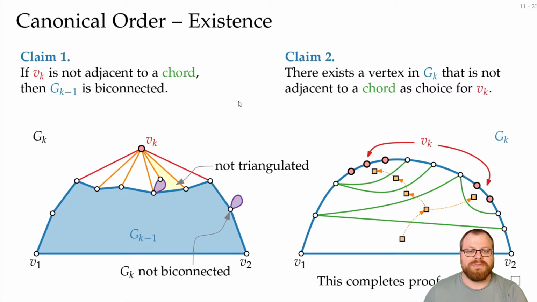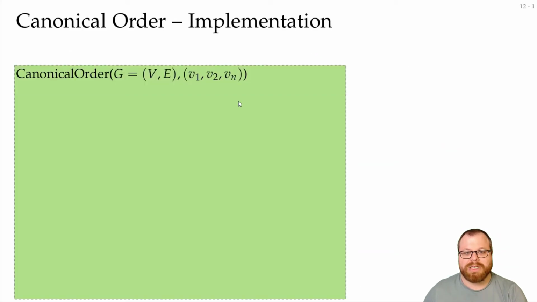We now want to have a look at pseudocode and figure out how to implement this in linear time. So our input is some graph and the fixed outer triangle. First we want to preprocess all the vertices. We want to upkeep a few properties.